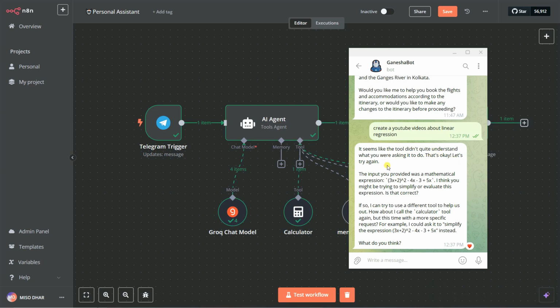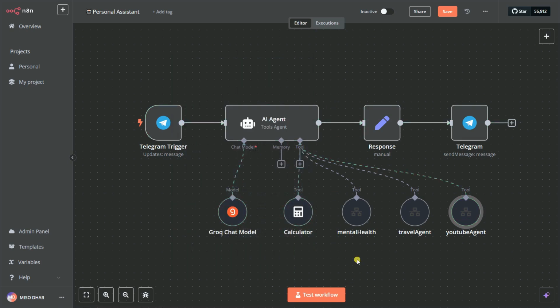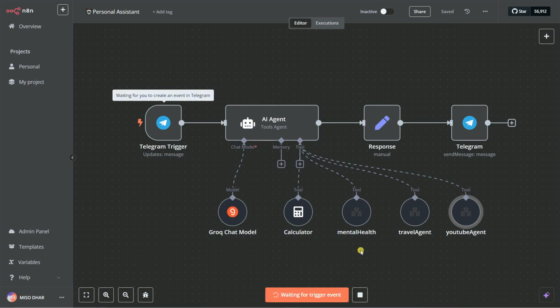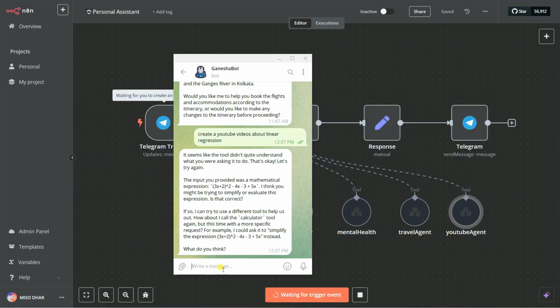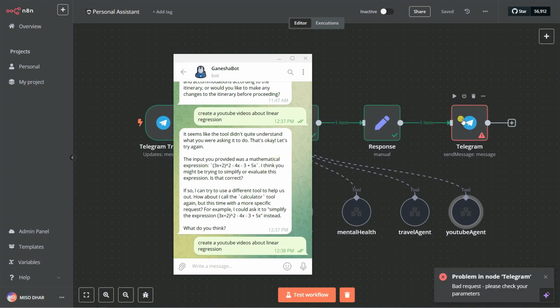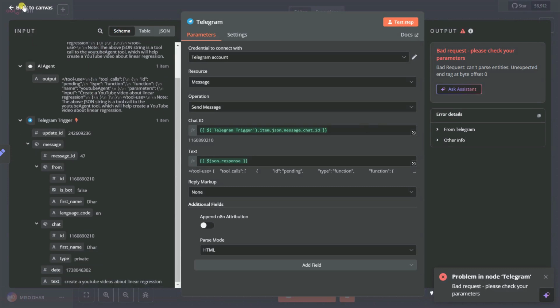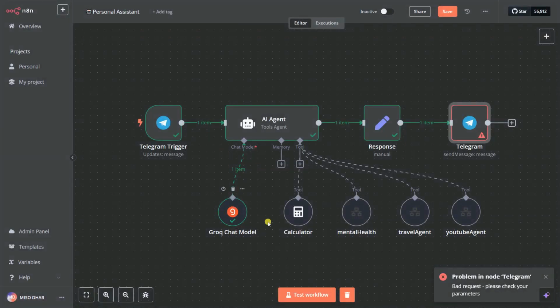That's okay, let's try it again. Okay, I think the problem is with the tools. I think I need to run it again. So let's copy this out, then I need to close it and save the workflow again. And let's do test workflow, and then I am simply going to run it again. And let's see. Okay, we got some response, a bad response. It probably happened because of this Groq chat model.